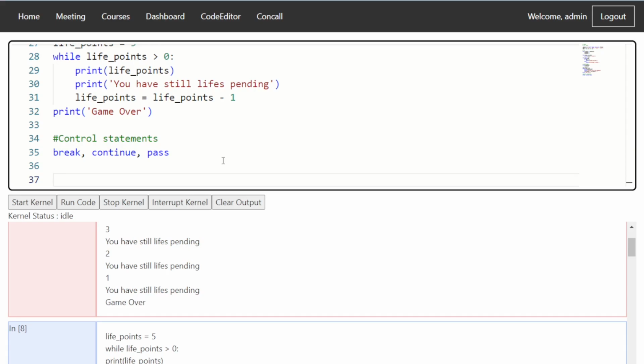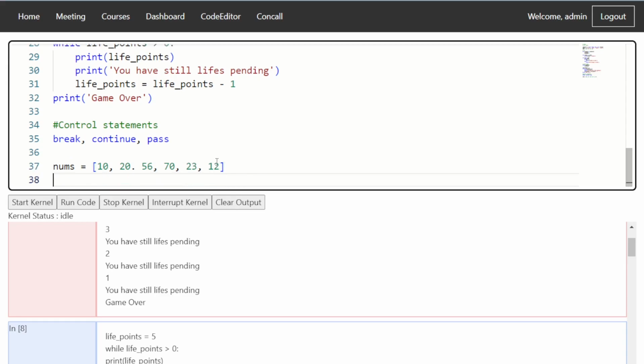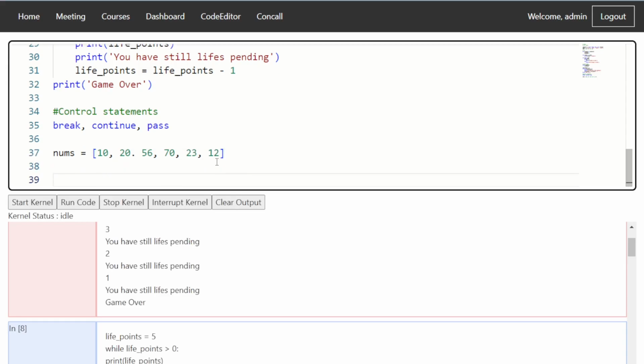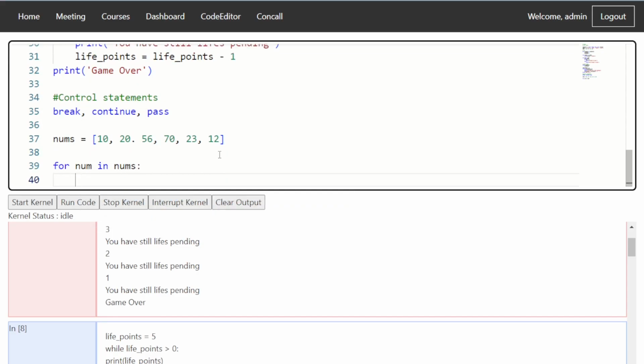Let's say we are creating a program to search a given number. We have a sequence of numbers: 10, 20, 56, 70, 23, 12. Here we create a loop which is for num in nums.